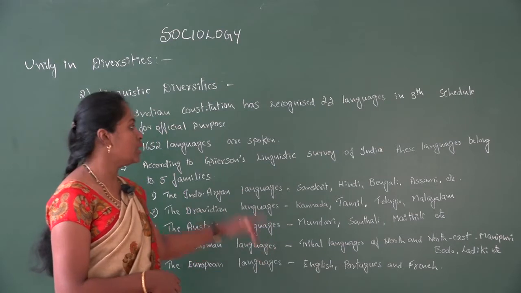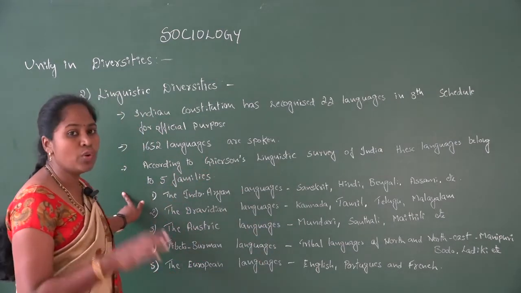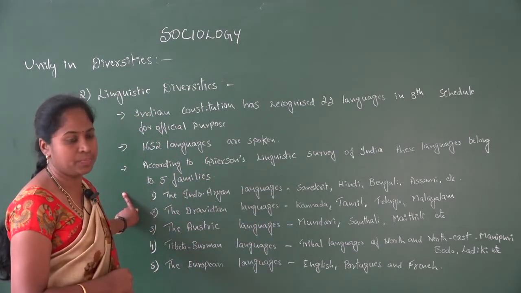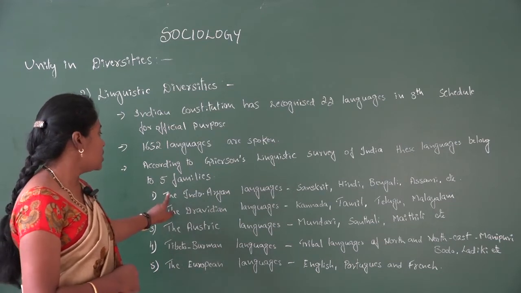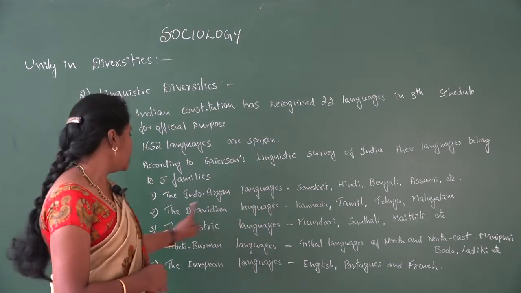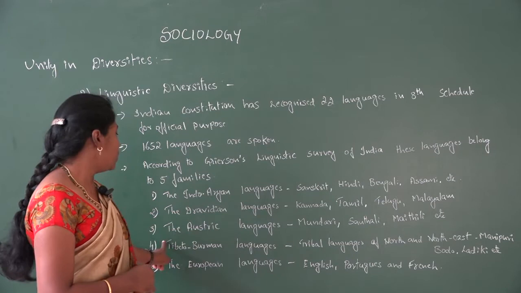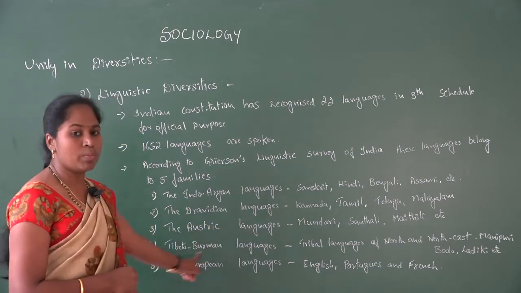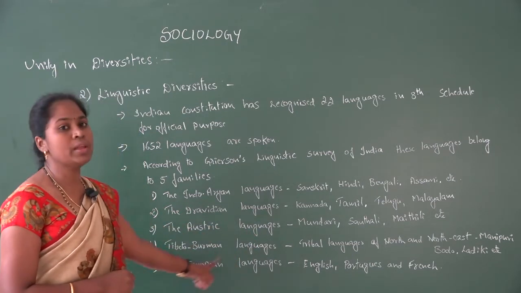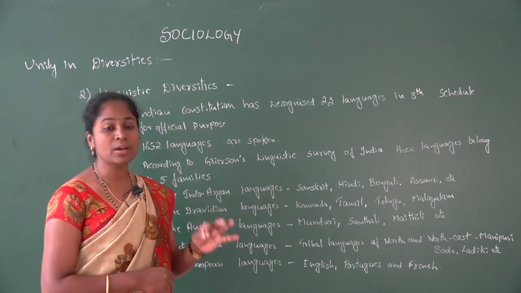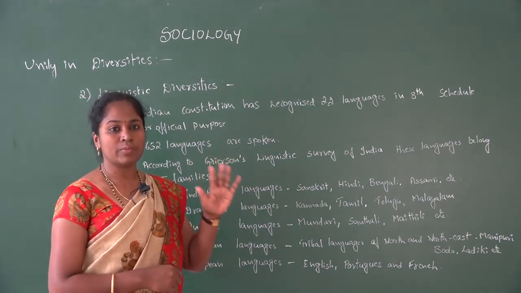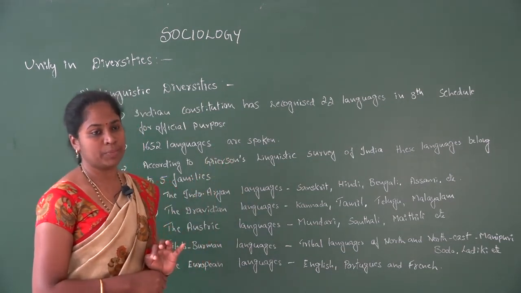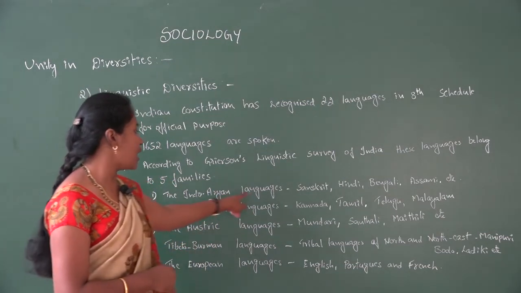He found out that these languages belong to 5 different families. So they are, first one is the Indo-Aryan languages, the Dravidian languages, the Austric languages, Tibeto-Burman languages, then the European languages. These are the 5 different language families which we could find.